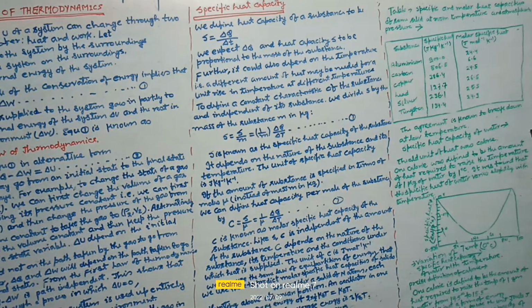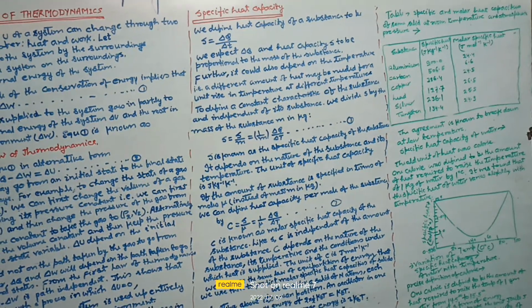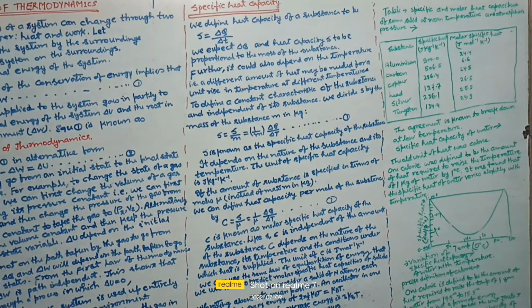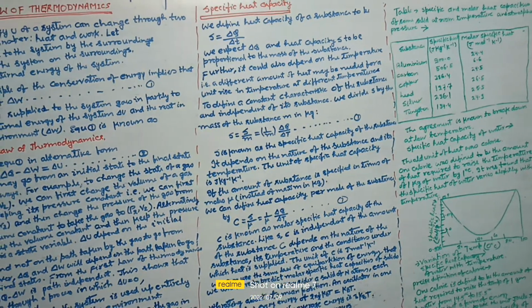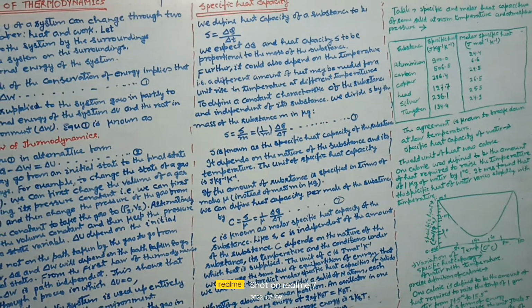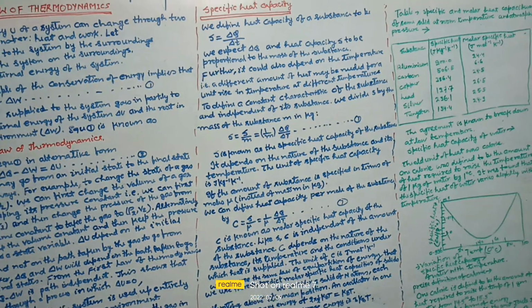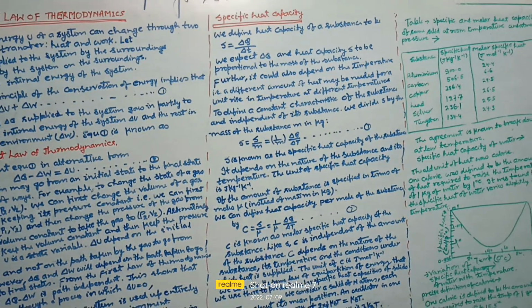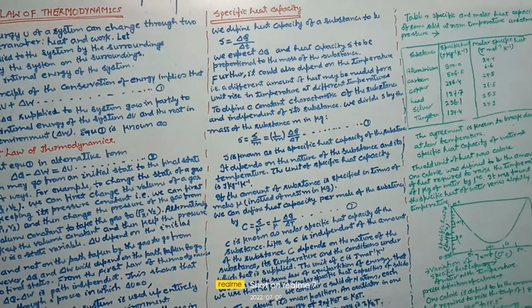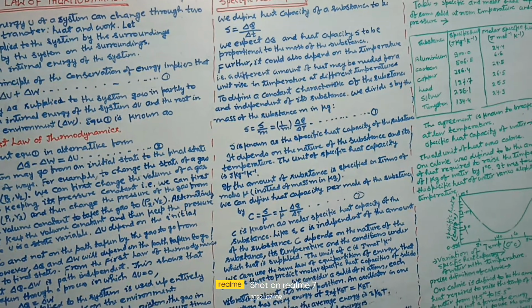So a small s is equal to S by m, which is equal to 1 by m delta Q by delta T. That is equation number 8. s is known as the specific heat capacity of the substance. It depends on the nature of the substance and its temperature. The unit of specific heat capacity is joule per kg per Kelvin.